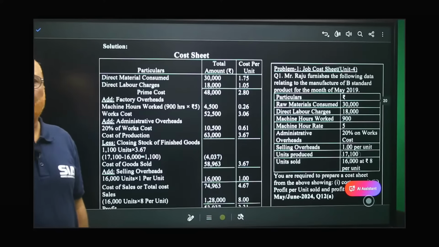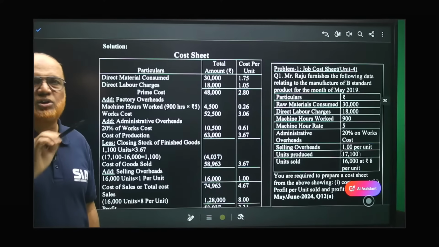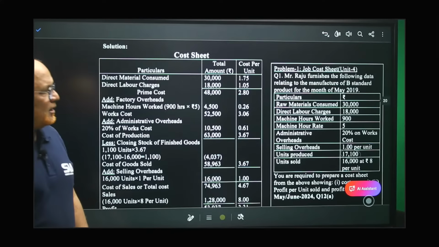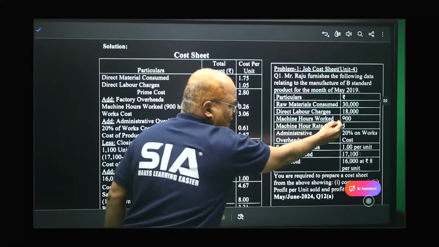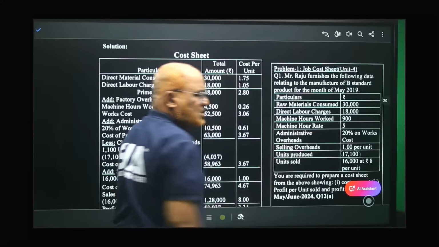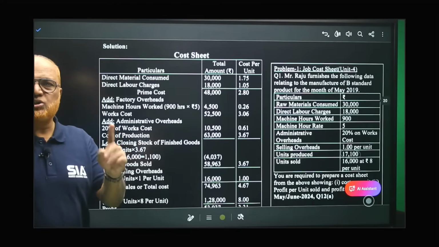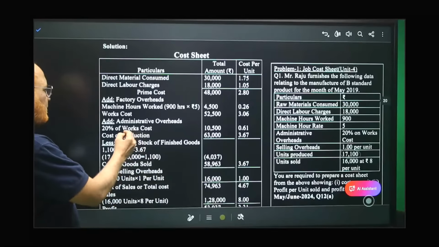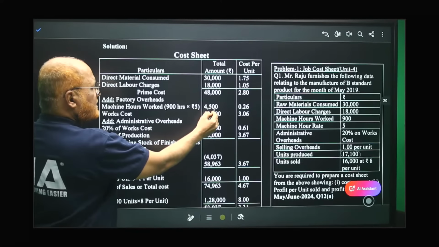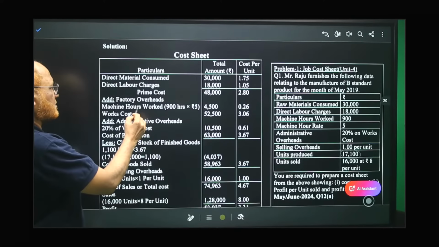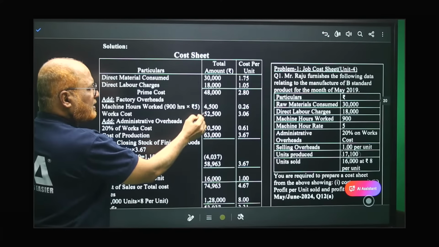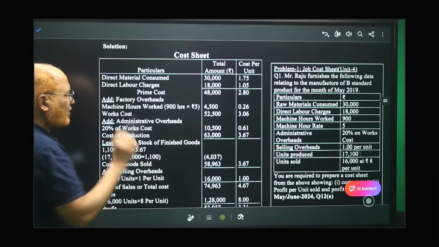Secondly, factory overhead. In factory overhead, we will take the direct factory expenses. Here, what is given? Machine hours worked. It is given in the problem machine hours worked are 900 and machine hour rate is 5 rupees. If the machine runs 1 hour, it is 5 rupees, so 900 into 5, 4,500. So 4,500 is the machine hours cost. Then add up 48,000 plus 4,500, you will get 52,500. This is called works cost.